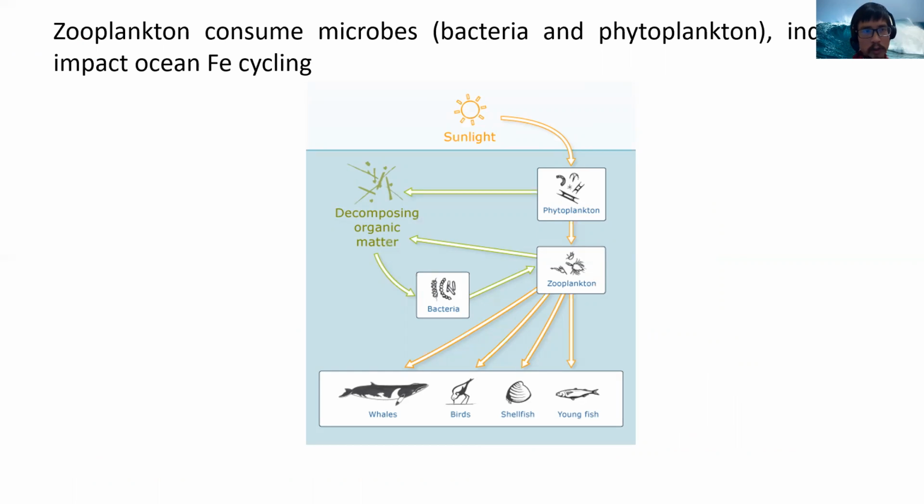For example, we know that zooplankton consume microbes, that is, they eat bacteria and phytoplankton, so they can indirectly impact ocean iron cycling by changing the biomass of microbes and changing the microbial iron consumption.